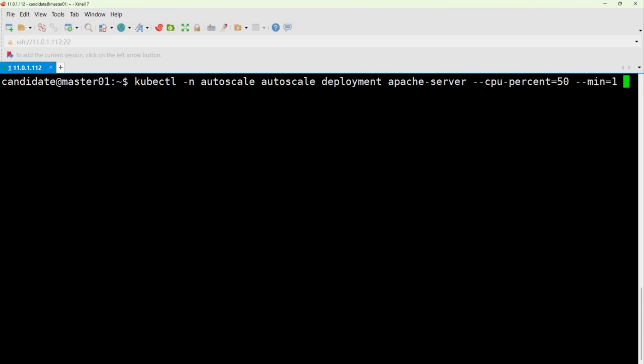The minimum and maximum values can simply be 1 and 4, respectively. All right, that's the second requirement. Now we've met both requirements, right? There's one last requirement. For the 30-second time setting, it's not very convenient to configure it directly through commands. So after we finish creating it in a moment, we'll just modify the file. We'll change the file in a bit, and that'll do.